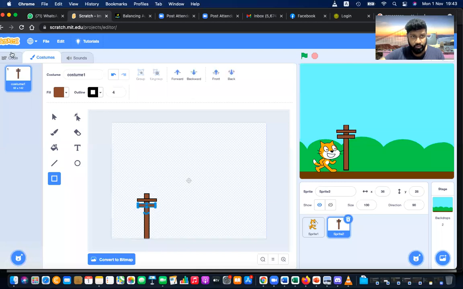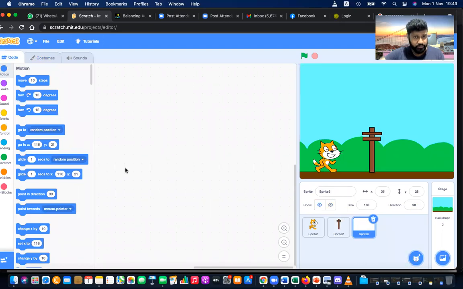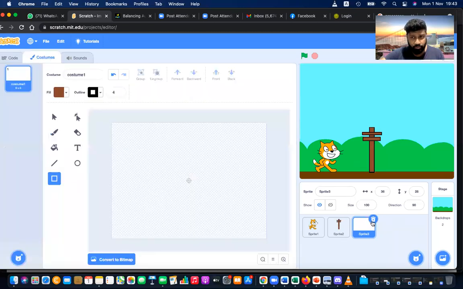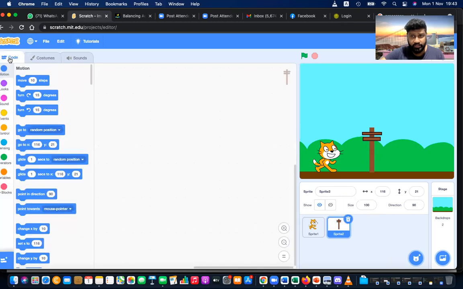Okay, cat, now you have to jump over the tower. Let's go back to paint again. I'm editing that by removing the outline. Not this one, this one I need to edit the outline. No border, please. Zero border. Okay, that's it.